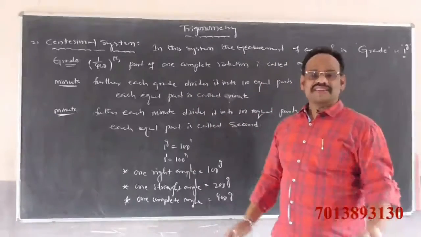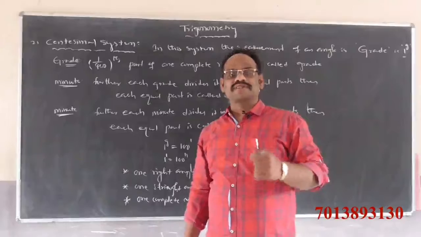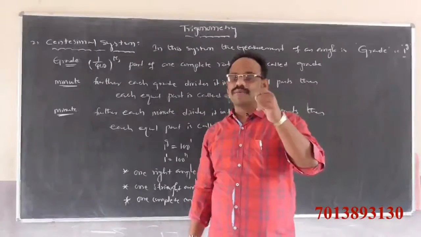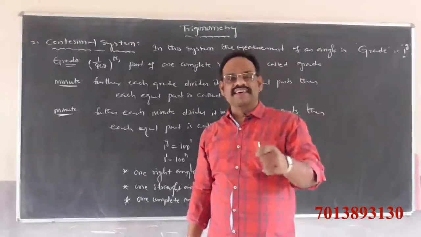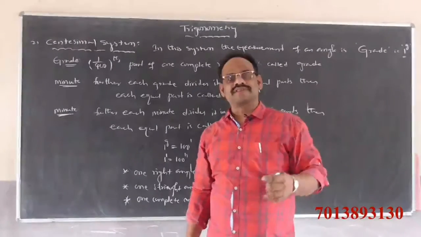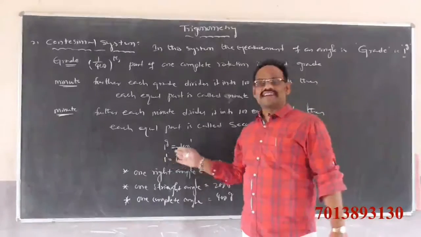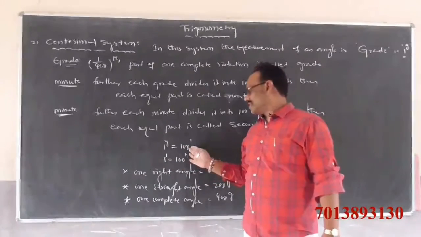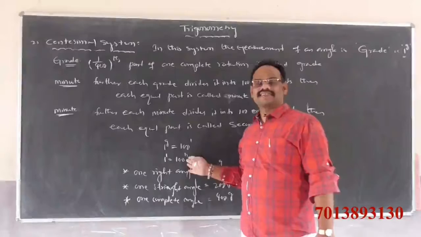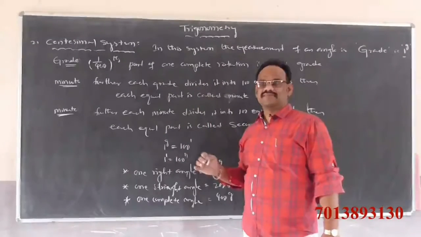Further, a grade is divided into 100 equal parts. Each equal part is called a minute. Each minute is divided again into 100 equal parts, and each part is called a second. That means 1 grade is equal to 100 minutes and 1 minute is equal to 100 seconds in the French system, that is, the centesimal system.